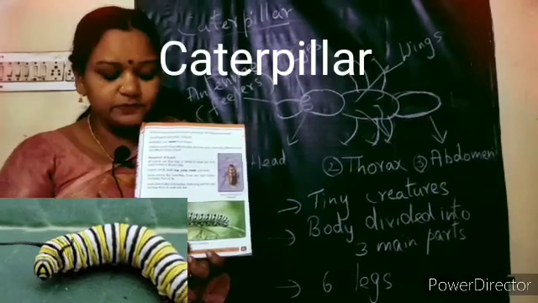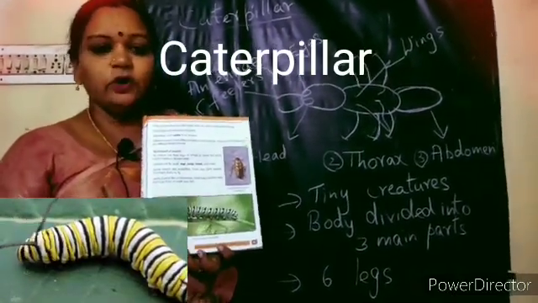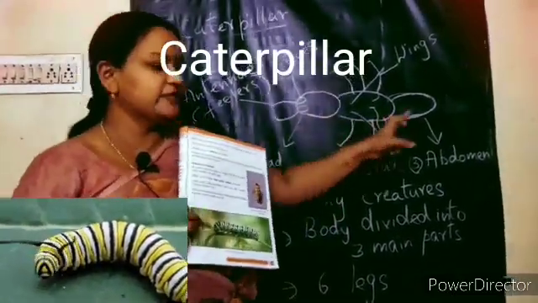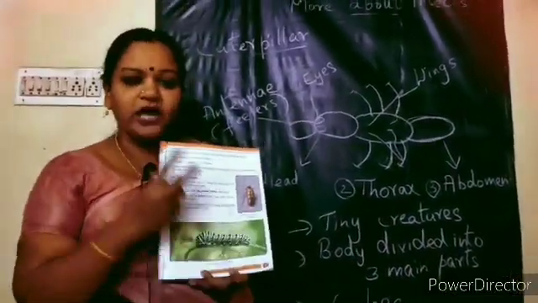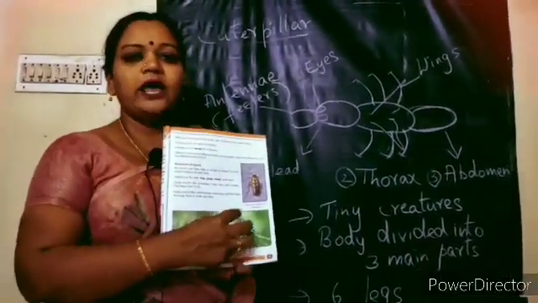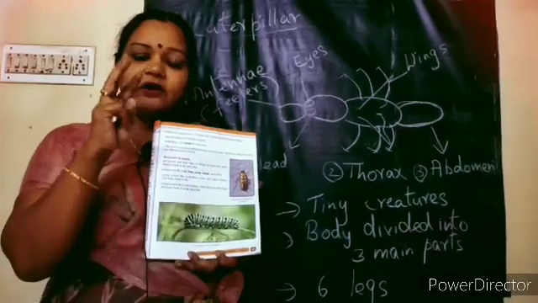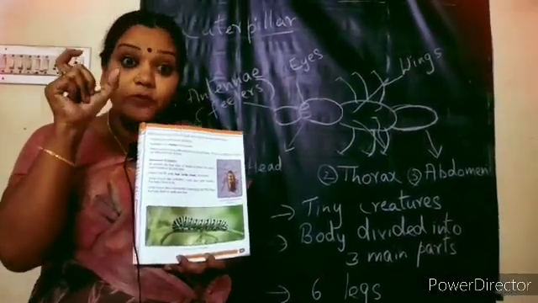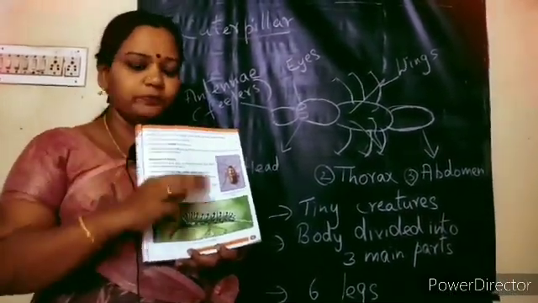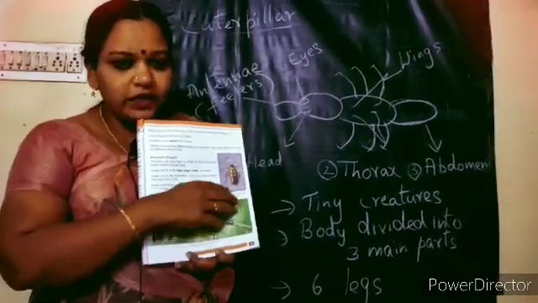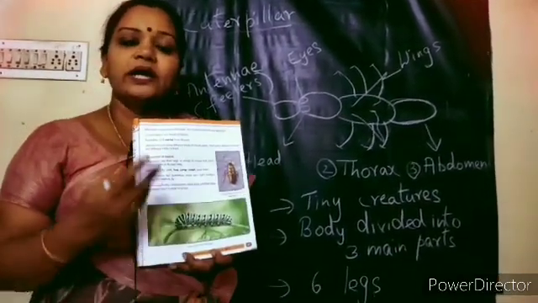Even though these caterpillars look as if they don't have these 3 main parts, their body also has 3 main parts, head, thorax and abdomen. On the thorax they have 3 pairs of prominent legs. Some more legs are there, but 3 pairs of prominent legs are there. So caterpillars are also insects. Why are they insects?